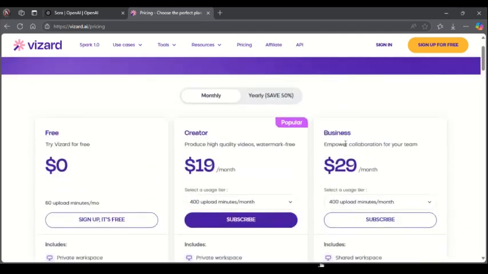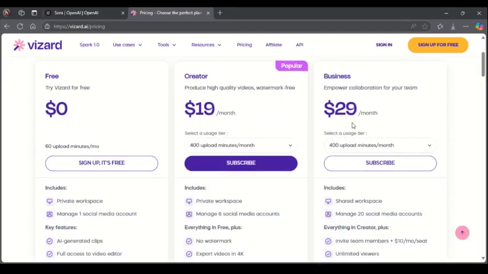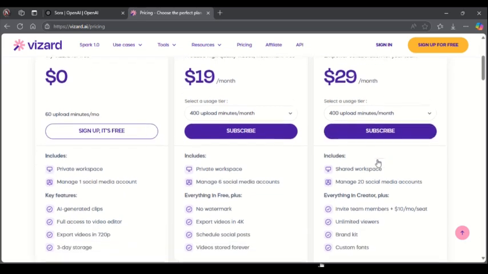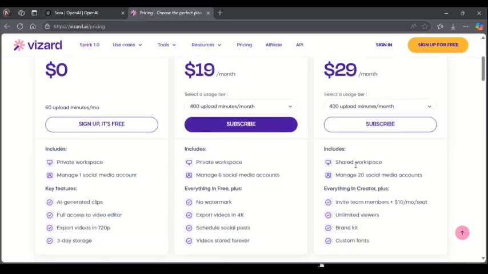And the business plan is $29 per month, with access to 400 upload minutes per month. It also includes features such as a shared workspace, and you can manage 20 social media accounts at the go. Then you also get access to this list of features right here, which includes inviting team members, that's $10 per month.